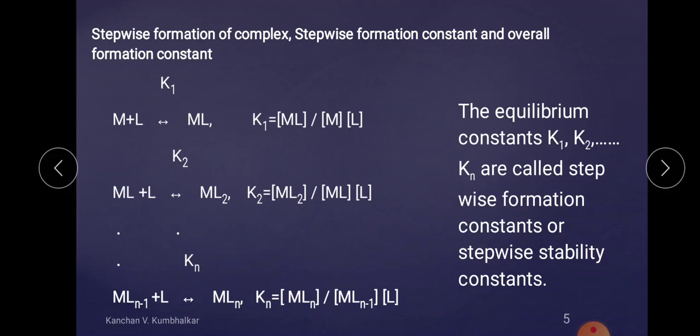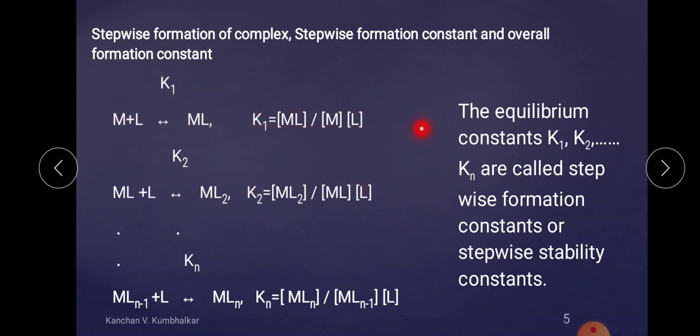So by considering this step by step, this is the step by step formation of the final product: first step, second step, third step and so on. This is known as the stepwise formation of complexes, one by one.